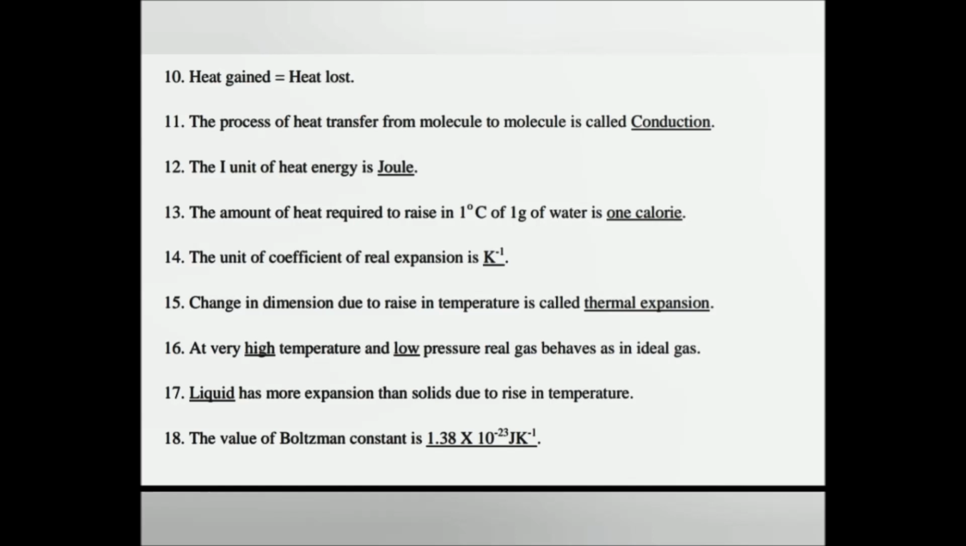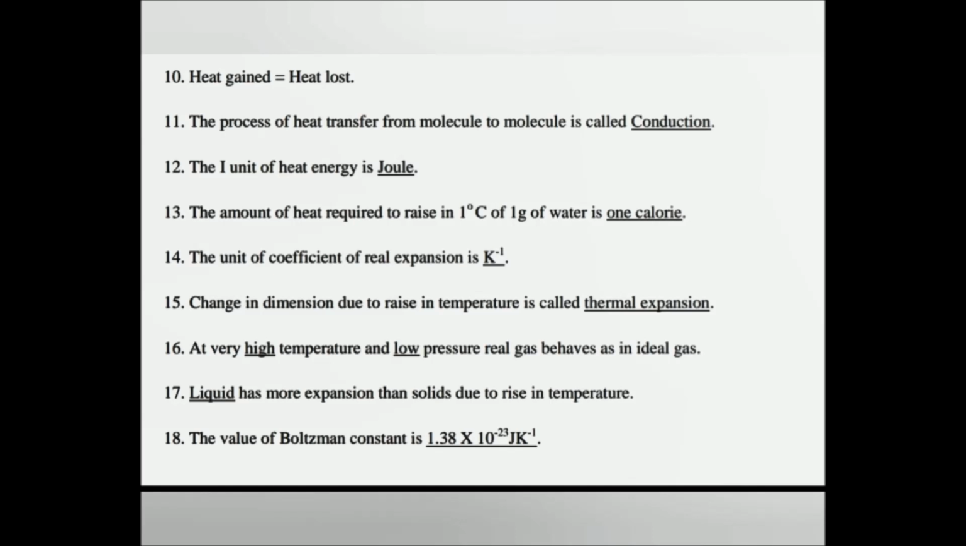The SI unit of heat energy is joule. The amount of heat required to raise 1 degree Celsius of 1 gram of water is 1 calorie. The unit of coefficient of real expansion is Kelvin inverse. The change in dimension due to rise in temperature is called thermal expansion.